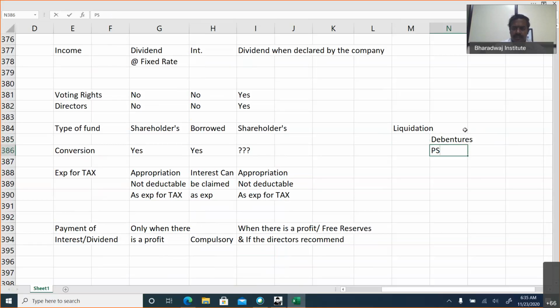Then preference shareholders, then equity shareholders. Equity shareholders are the ultimate risk takers or members of the company. They will appear in the register of members. Okay. So equity shareholders will get the money at the end, and of course, the people who have given the loan will get the money first. So debentures are a kind of a loan that is taken by the company.